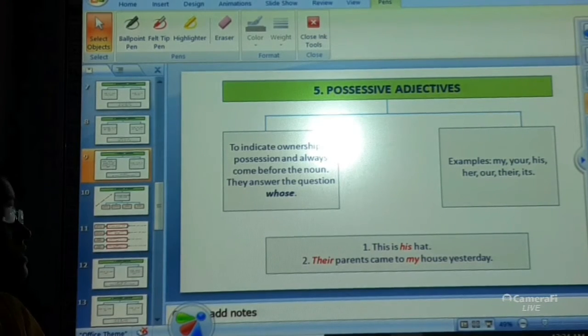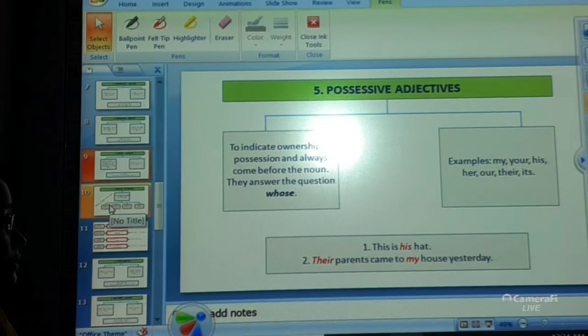Now, so possessive adjective means it shows any kind of ownership or possession. Either it belongs to you or it belongs to somebody else.